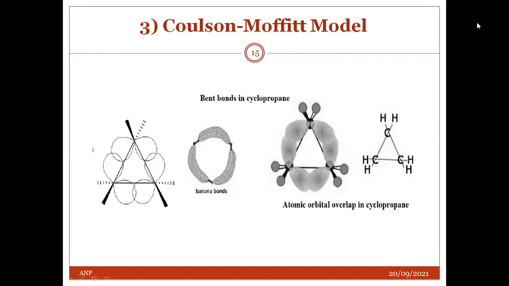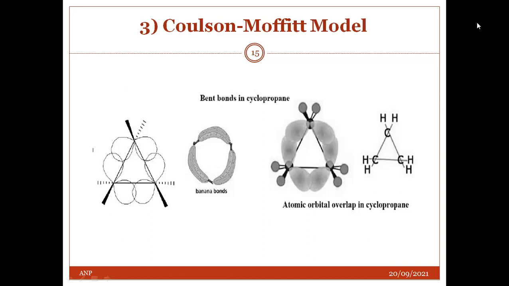A bent bond, also known as a banana bond, is a type of covalent chemical bond with the geometry somewhat indicative of a banana. The term itself is a general representation of electron density or configuration resembling a similar bent structure within small ring molecules such as cyclopropane, or as a representation of double or triple bonds within a compound that is an alternative to the sigma and pi bond model.